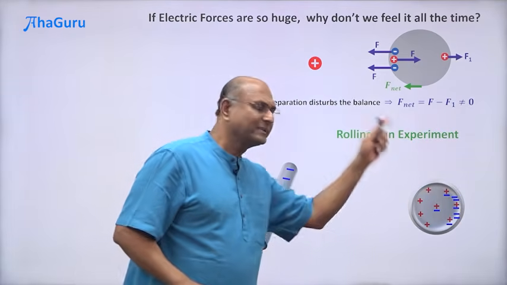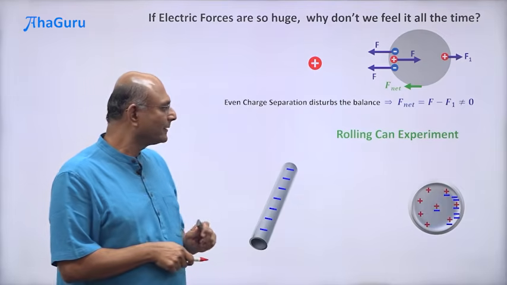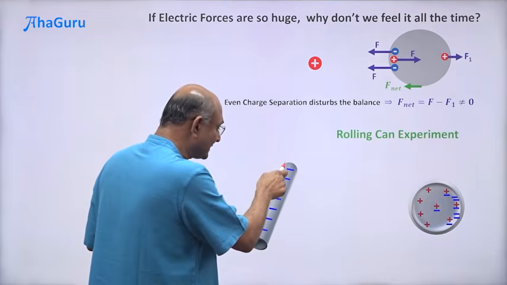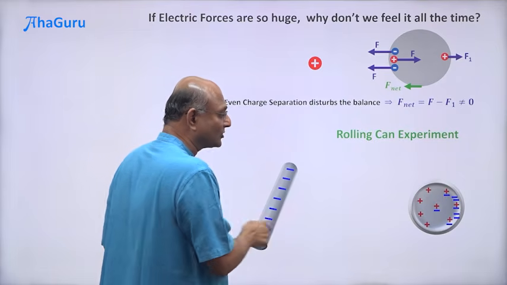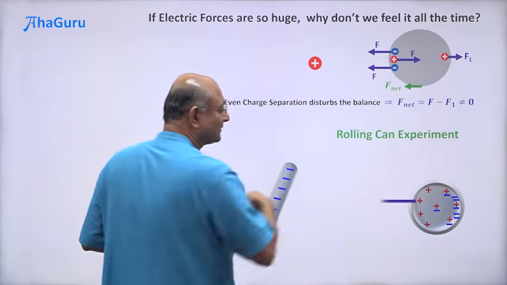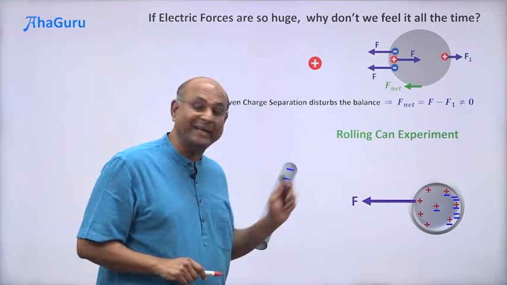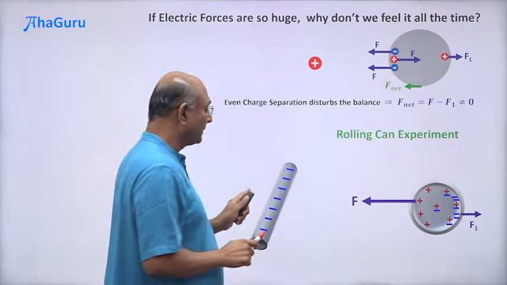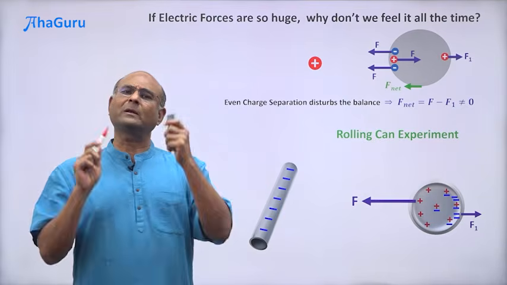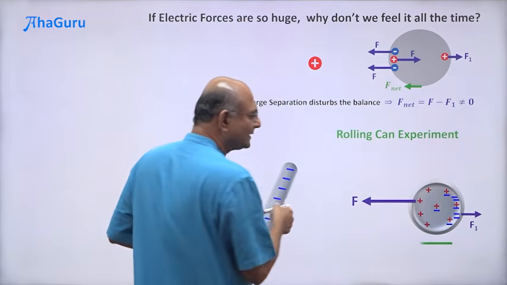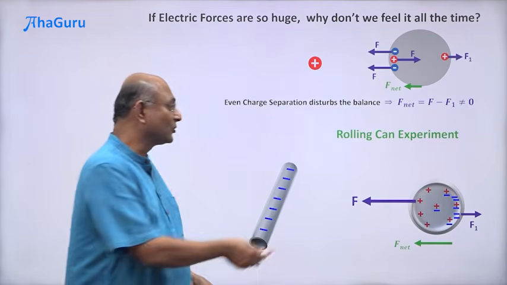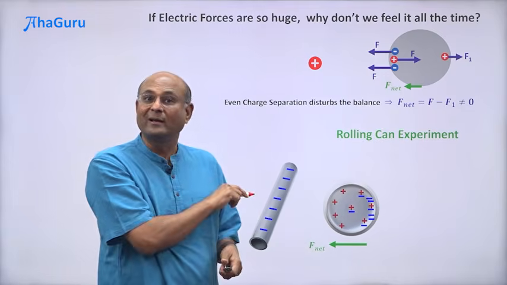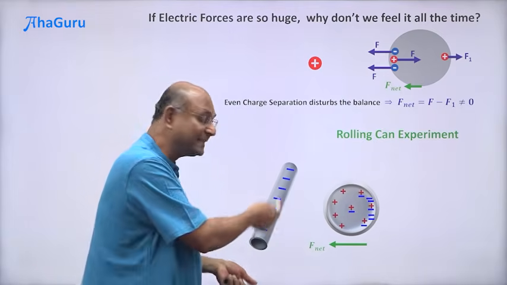But what about the total charge? Total charge is still 0, right? Because equal amount of positive, negative. But this will still have an effect, because this negatively charged straw is going to pull these plus charges with a large force. Distance is less. It is going to push on the negative charges with a small force because that distance is more. So what about the net force? The net force is going to be in this direction, and because of the net force, this can will start rolling towards the straw.